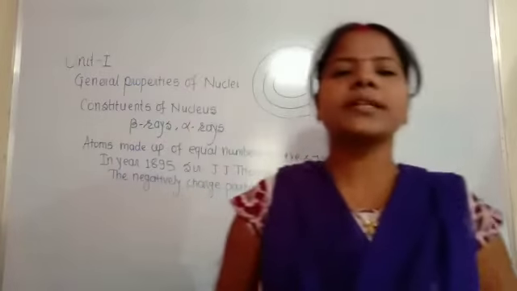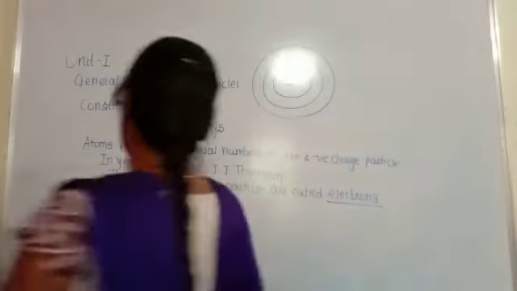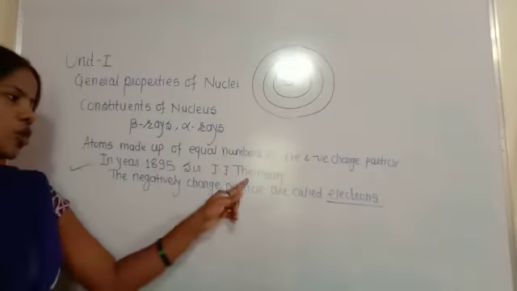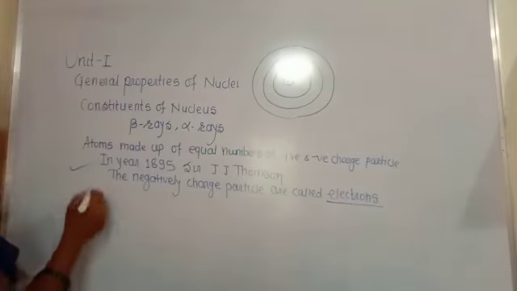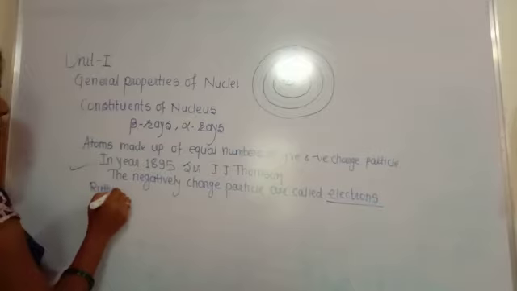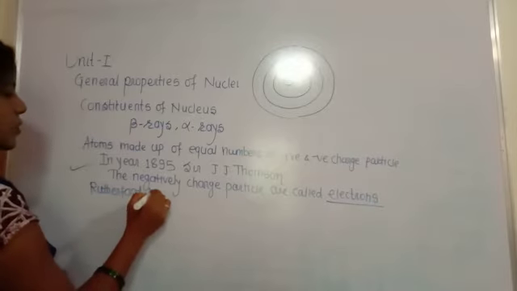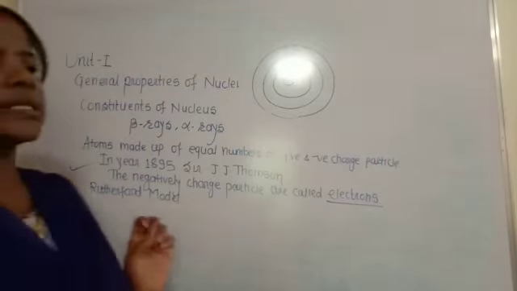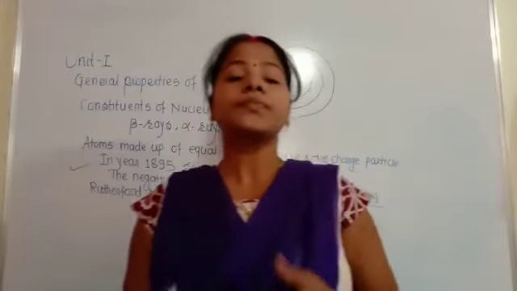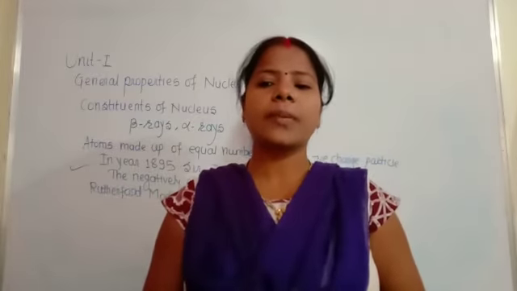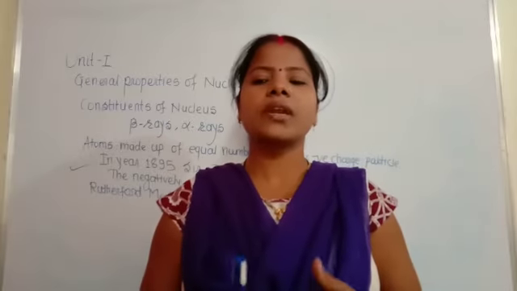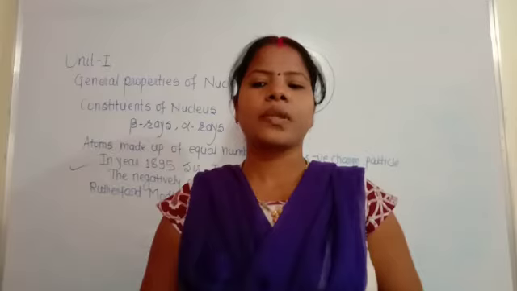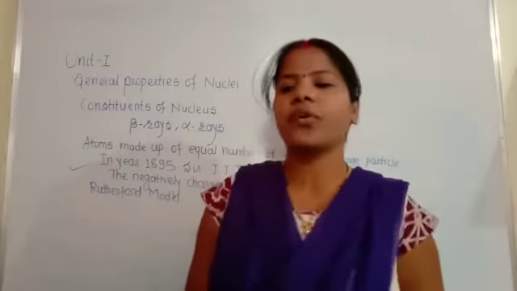Okay, this is all about the Thomson model. Sir J.J. Thomson discovered the electrons, and after that there exists a Rutherford model. Rutherford is also a physicist. In the Rutherford model, the experiment on the scattering of alpha particles showed that some of the alpha particles were deflected through more than 90 degrees on their passage through a thin gold foil.